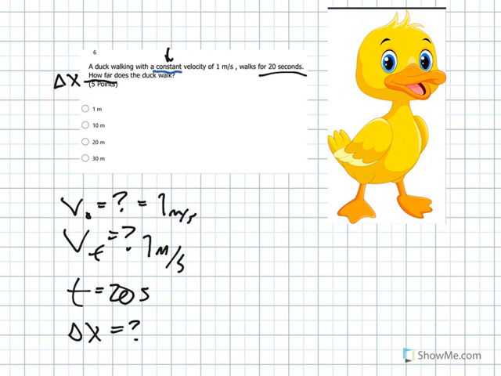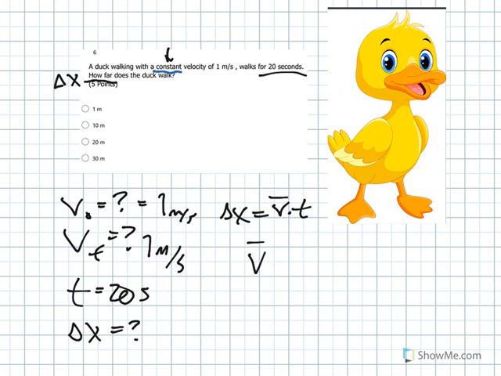So you could do this a couple of ways. Again, most of you can kind of have the sense here that if he's moving at 1 meter per second for 20 seconds, it's going to end up being 20 meters, his displacement. Still, let's see what the equations say. So delta X is V average times T. V average, well, what's the average velocity? It is 1 meter per second, but let's just double check to make sure.